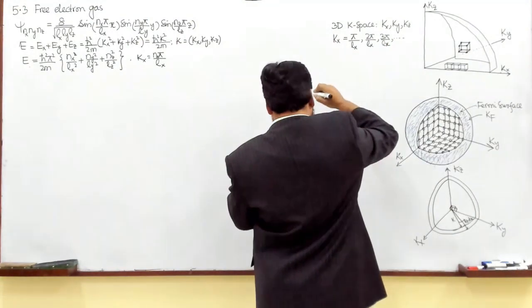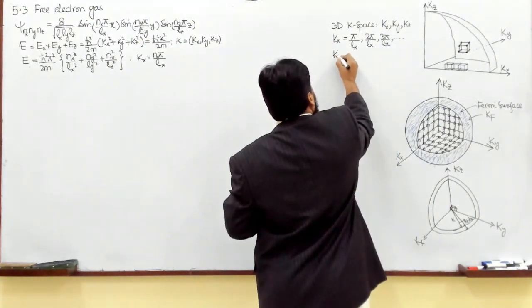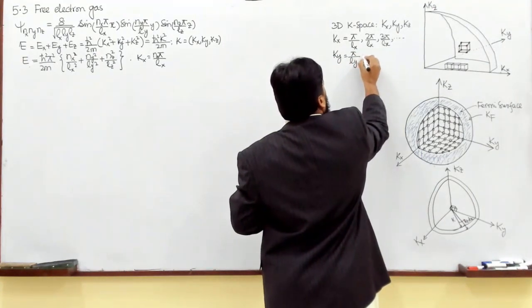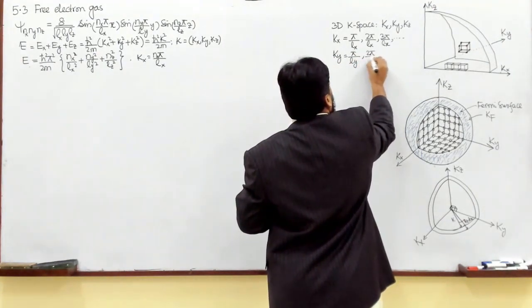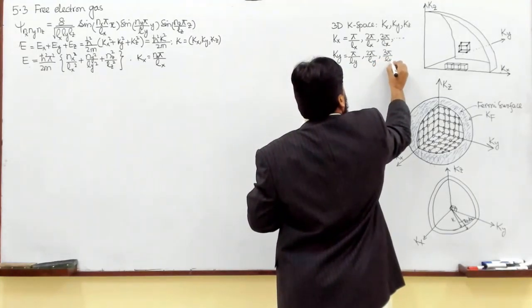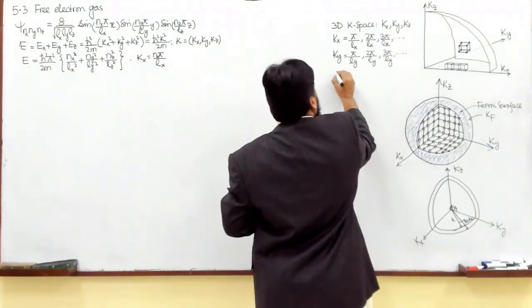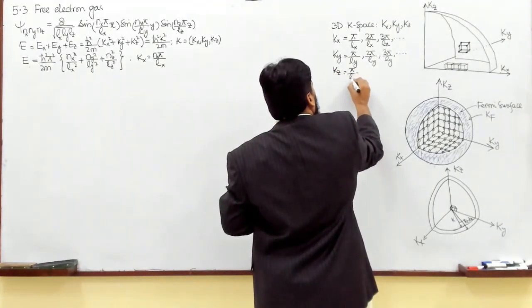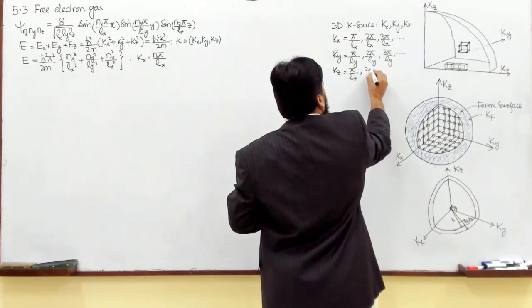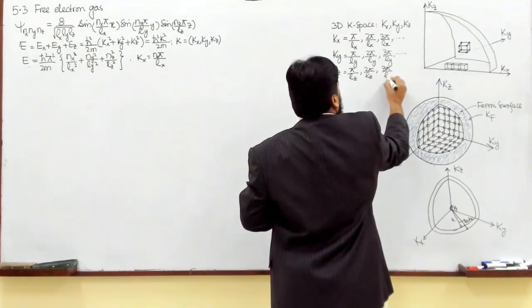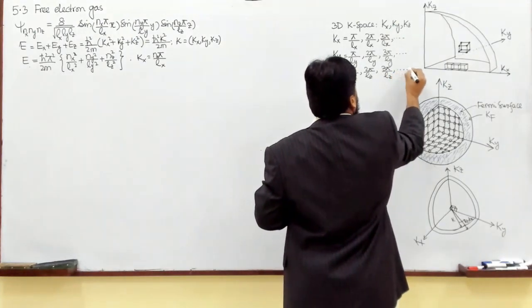Similarly, the value of ky will be pi over ly, 2 pi over ly, and 3 pi over ly, and so on. And the value of kz will be pi over lz, 2 pi over lz and 3 pi over lz and so on.